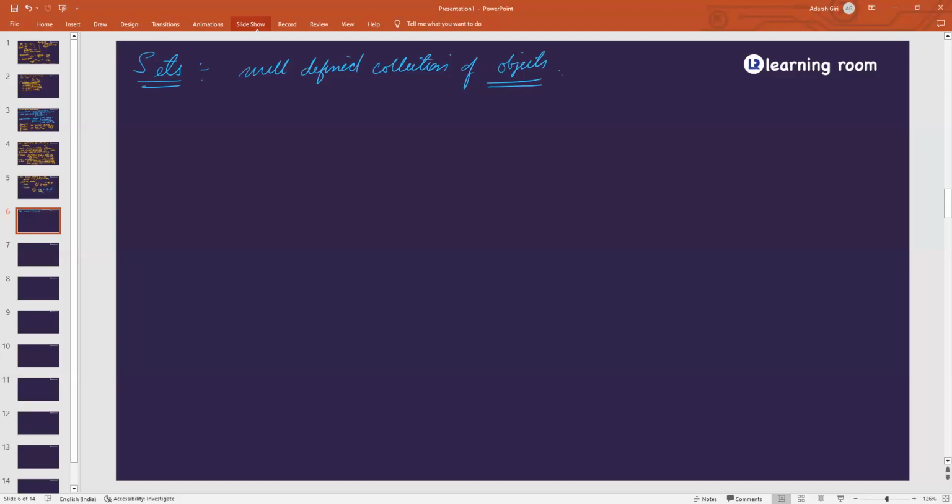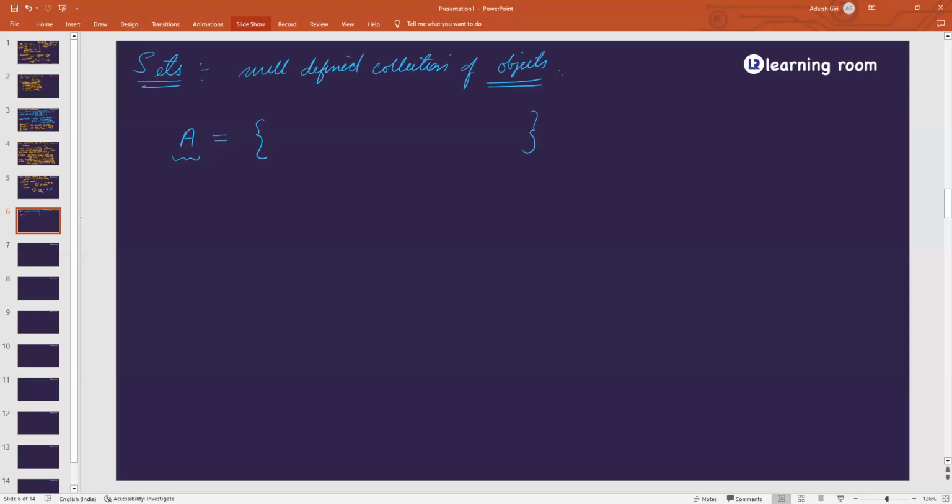So a set can be of anything. It doesn't matter whether it be of mathematics or science or nature. For example, a set can be a collection of the months of a year. We can make that a set. Basically, we have to see the rules to write a set. Rule number 1: we represent any set by a capital letter. The capital letter is to be equated, and the elements of the set should be covered inside curly brackets. Understood?